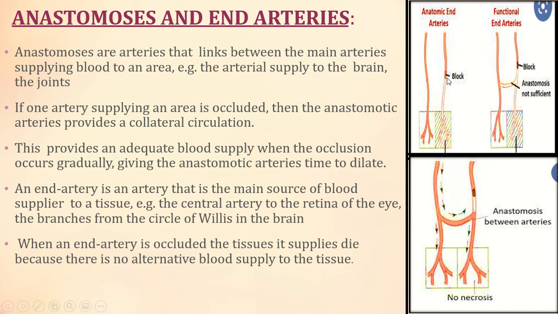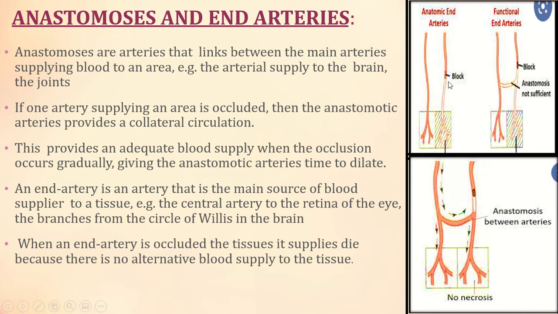Here you can see there is a block, so it is not having any blood supply. Anastomosis means that it forms a link between an artery that is having a good supply and an artery which is not having a good supply of blood. If one artery supplying an area is occluded, the anastomotic artery provides a collateral circulation.